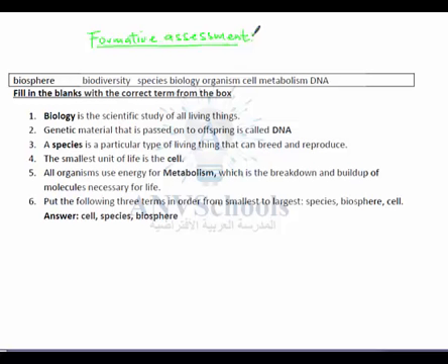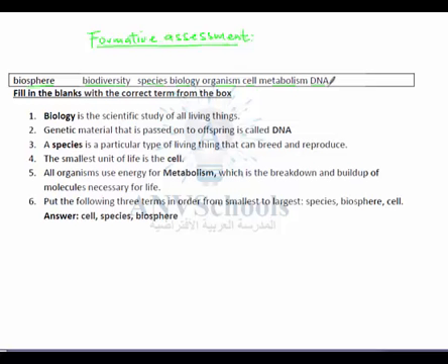In this case, we will start with the first part, which is in the interactive unit or interactive book. Here we have vocabulary words which may include biosphere, biodiversity, species, biology, organism, cell, metabolism, and DNA.